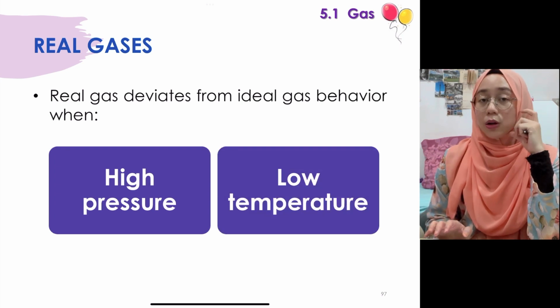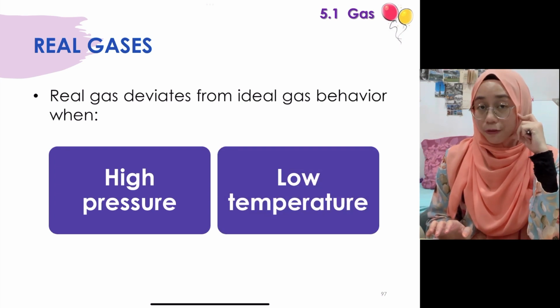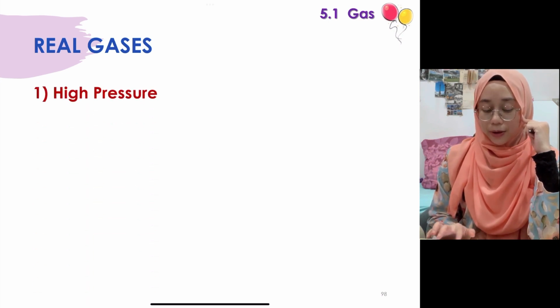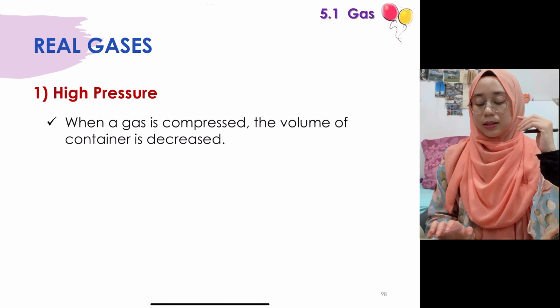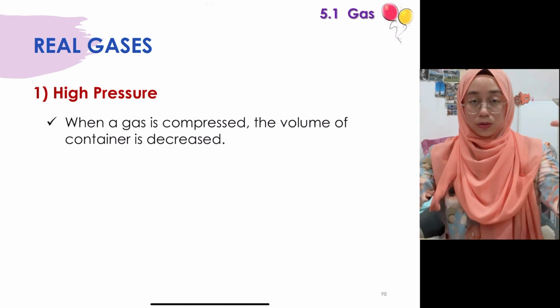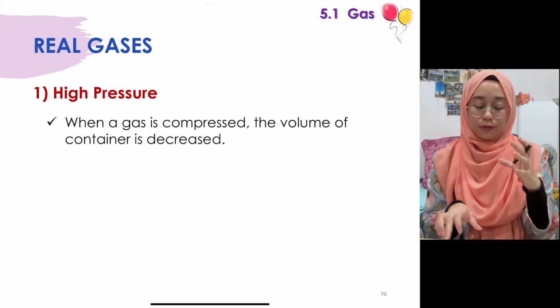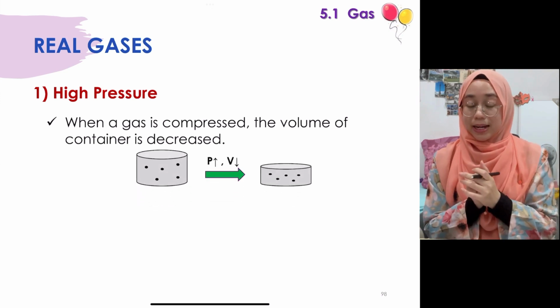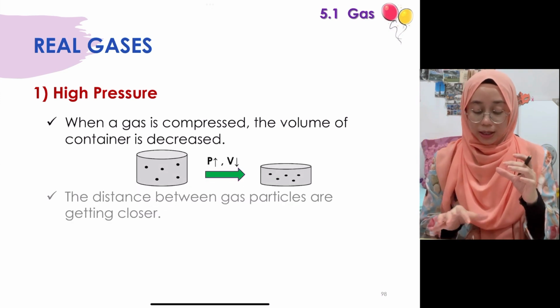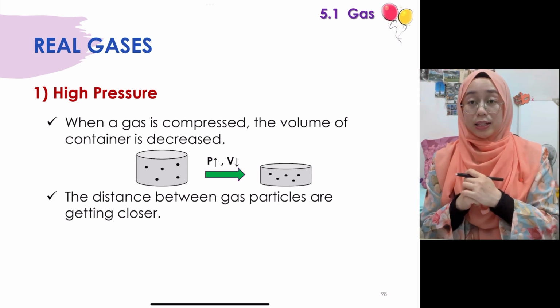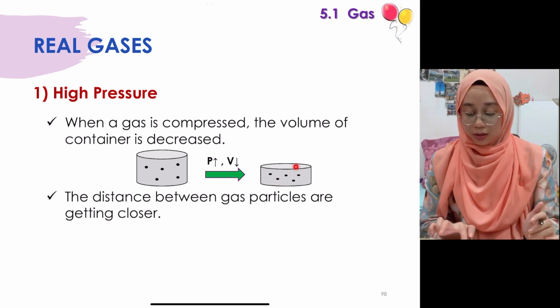and also low temperature. So what's the reason for this? So let's have a look dekat the first one dahulu. So dekat high pressure, the gas is compressed. So bila gas compress high pressure, so what happened to the volume is the volume of the container akan decrease. So bila volume of the container decrease, the distance between the gas particles becomes closer to one another.